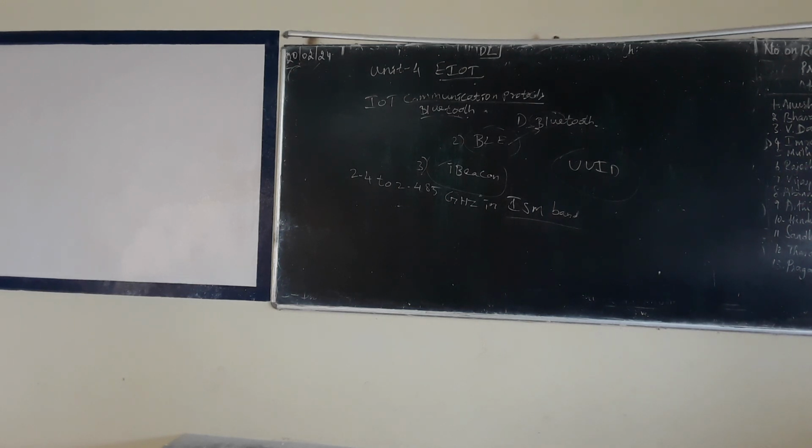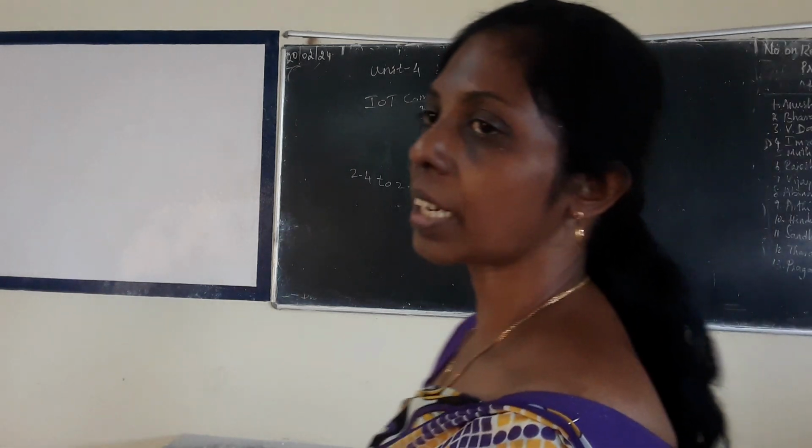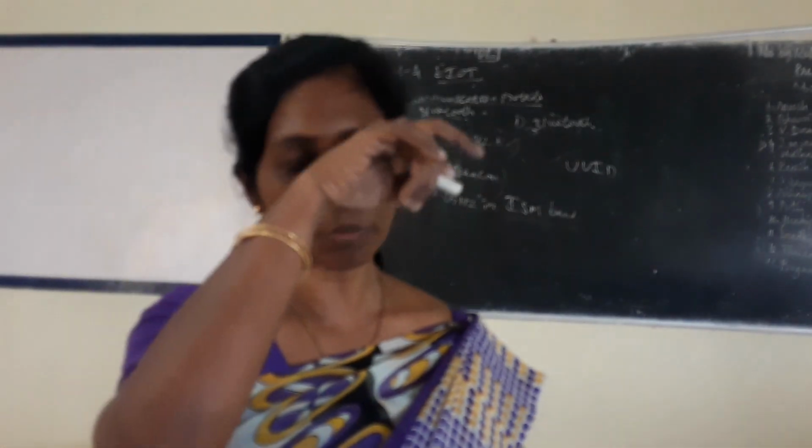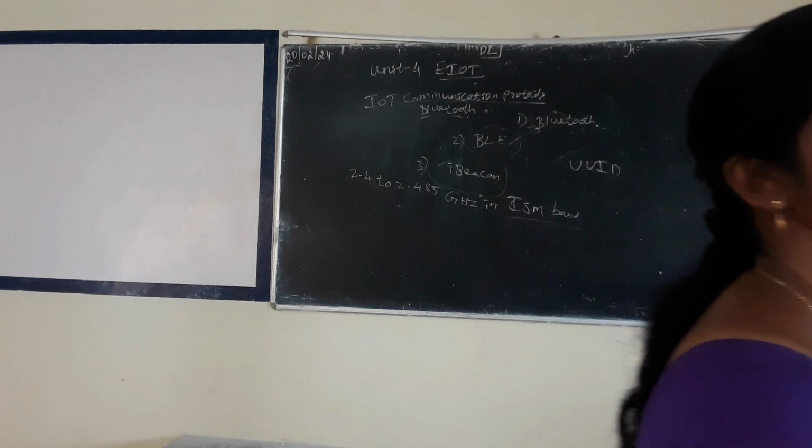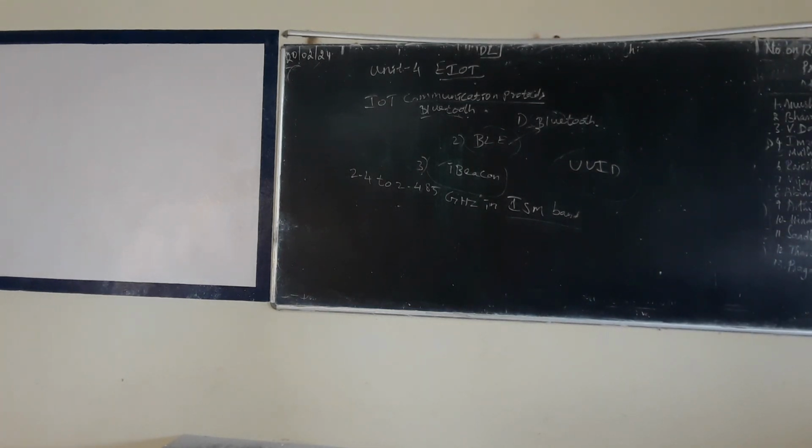It is a product of low cost and more long lasting than Bluetooth. It consumes less power compared to Bluetooth, with low cost and more long lasting. Third one, iBeacon.